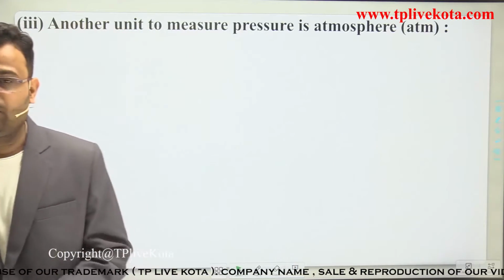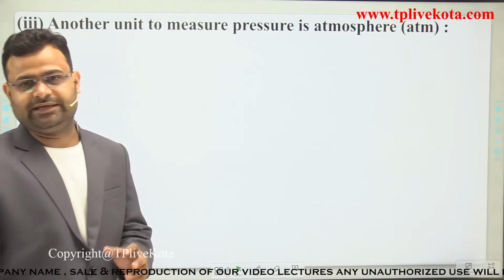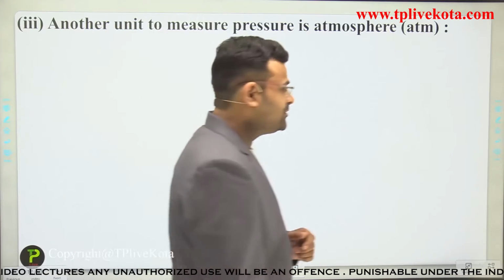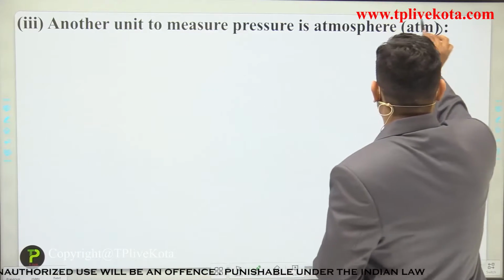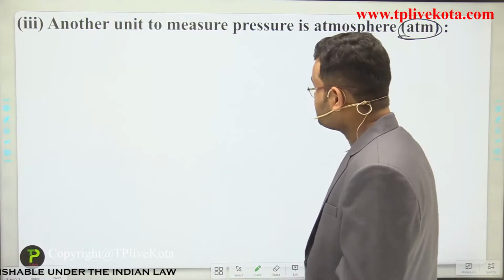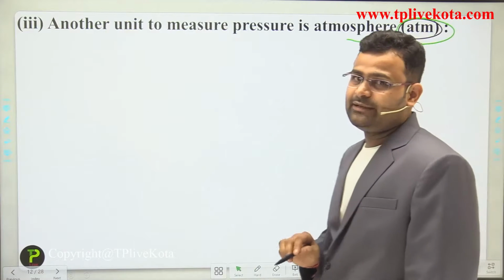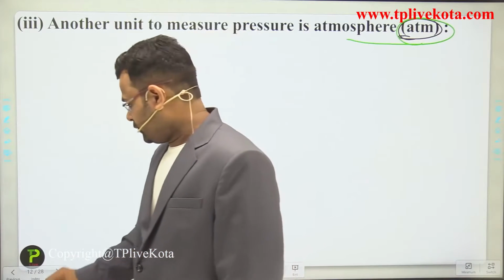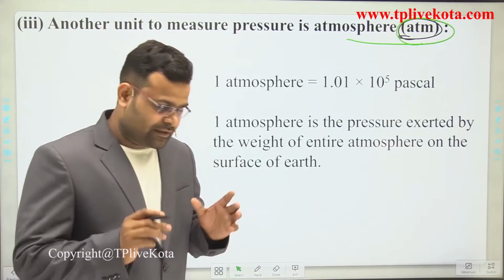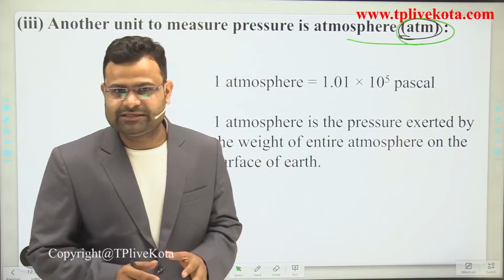Another unit to measure the pressure is atmospheric pressure, and simply we say ATM. ATM is the short form of atmospheric. What is the atmospheric pressure? Simply, the relation between atmospheric pressure and Pascal is 1.